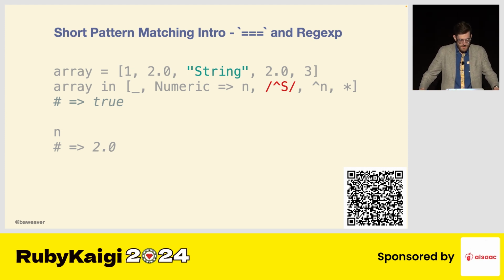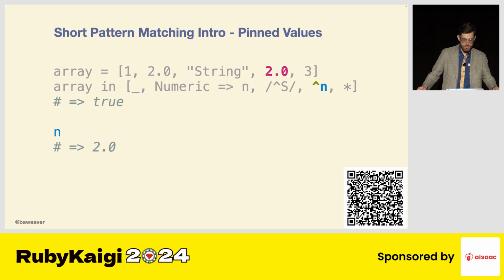So it catches if that string happens to start with the letter S, which really demonstrates a lot of the flexibility of some of this feature. Next, we have pin values. Now, if n in the previous area was assigned to 2.0 and it was just n, it would be assigned to 2.0 again. It would be overridden. But what we're saying here is I want that value to be the same. So in this case, we're saying that n should be the exact same as the previous one. This could refer to a variable assigned in the pattern match, or it could refer to something assigned outside of it, which allows us to say that I expect this thing to be the same, which is very useful in some of these cases and will be part of our demonstration later.